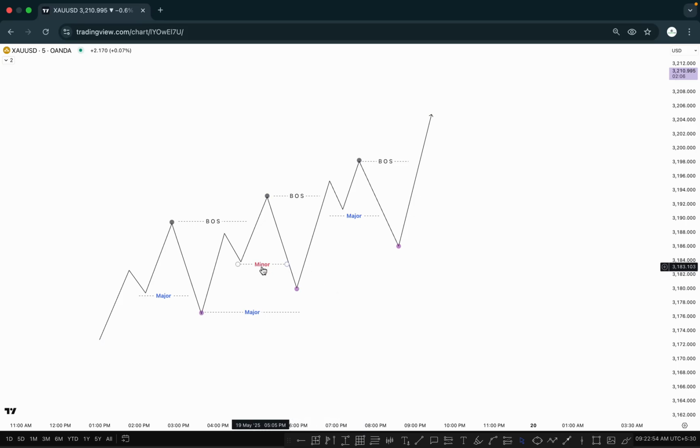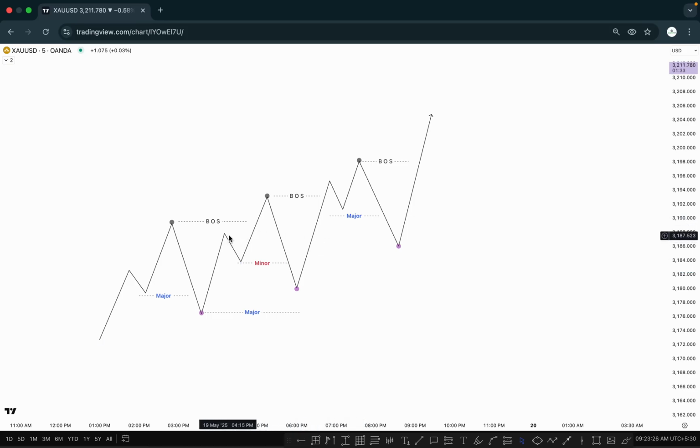After taking out the minor inducement, price is time to go higher. Again, market breaks the structure, but the first pullback is taken out here. If market takes out the first pullback here, we can mark this one as a major inducement. But in this case, we mark this as a minor inducement. And what is the difference between both diagrams here? You need to understand this one. Both diagrams, both situations look similar, but these are not similar.